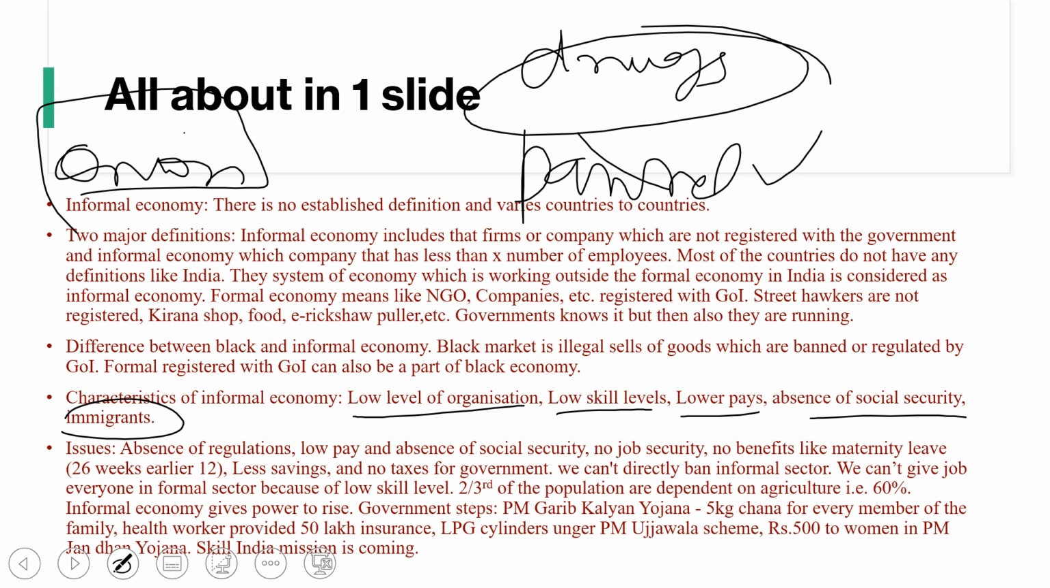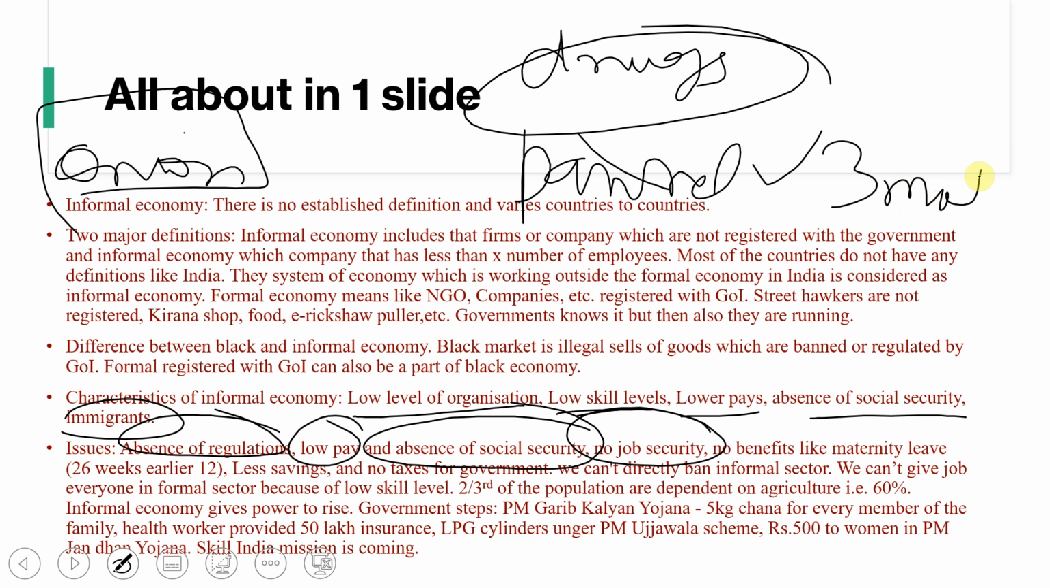So what are the issues with this? The issues with the informal economy are the absence of regulation, low pay, absence of social security, no accidental insurance, and no job security. Kirana shop workers don't know till when they will be working there. In private companies you have a bond, and they can't just tell you one day to go, we don't need you. There is generally a 3 month window period in the corporate world. This kind of job security is not present in the informal economy.